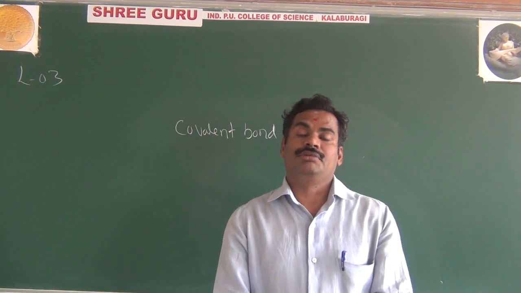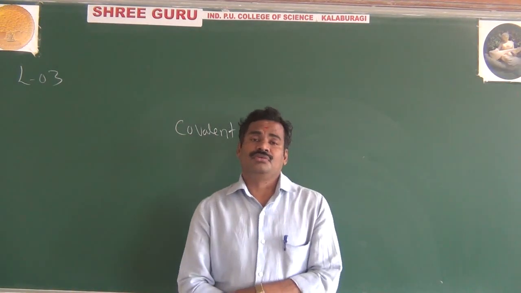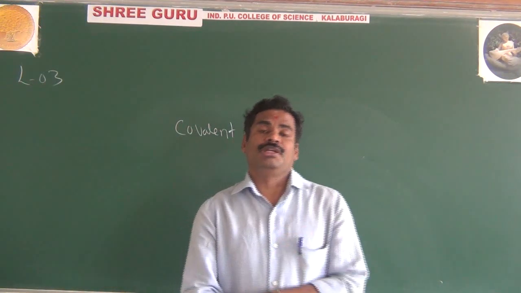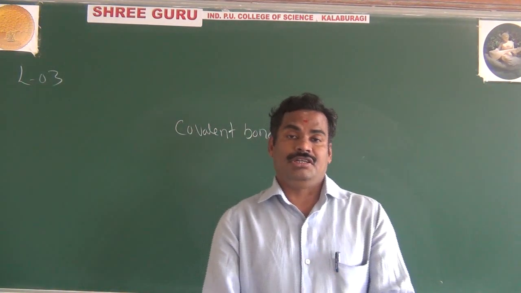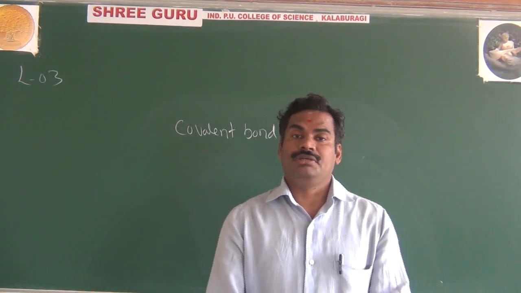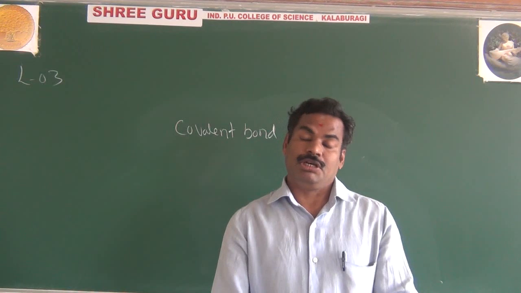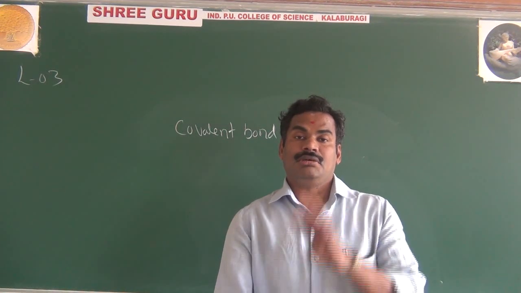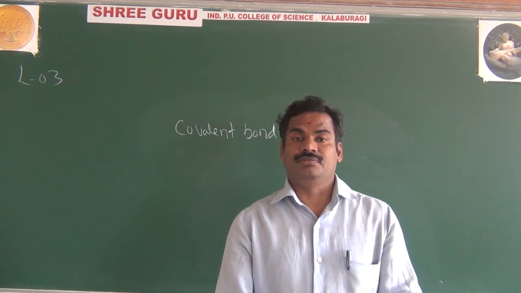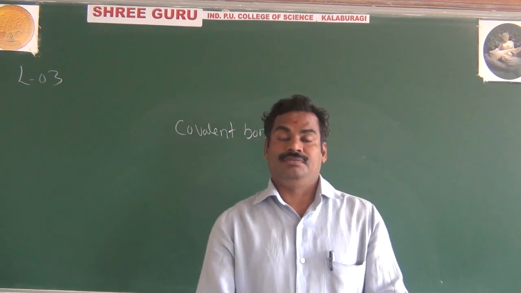To reach a stable state, we want 8 electrons in the outermost orbit. But in a semiconductor there are only 4 valence electrons. How to make it 4 into 8?